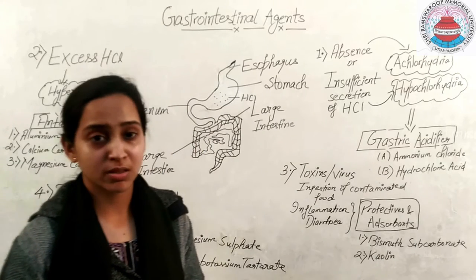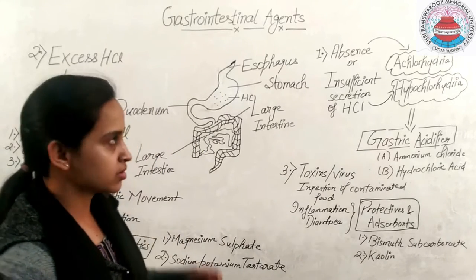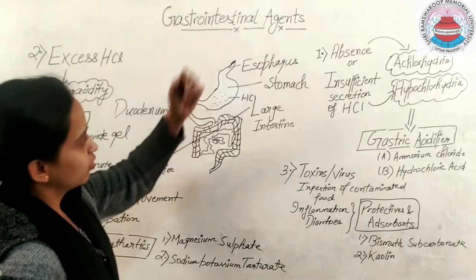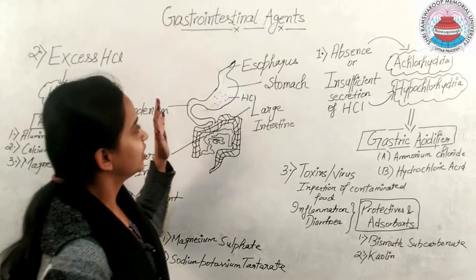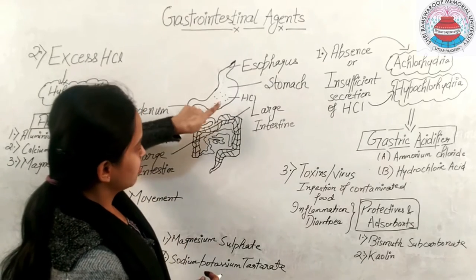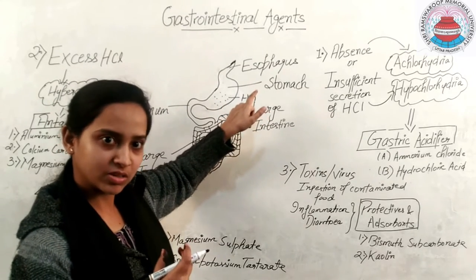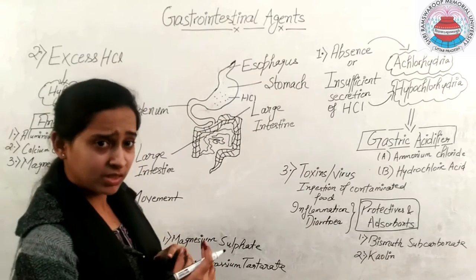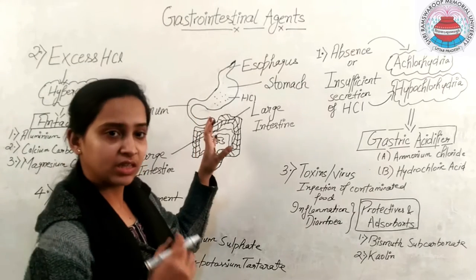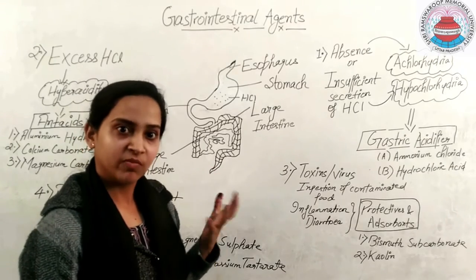Today I'm going to discuss the classification of gastrointestinal agents. So let's start. First of all, here I have drawn the GIT system. Here you can see that this is the stomach. In the stomach, hydrochloric acid is secreted so that it can help in the digestion of the food. But if the concentration of hydrochloric acid in our stomach decreases, then the problem will start.